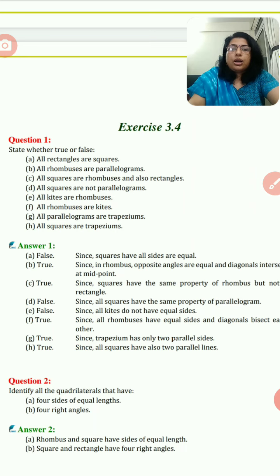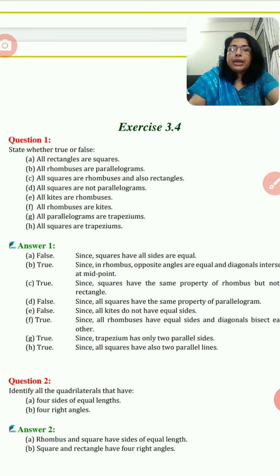C question. All squares are rhombus and also rectangle. All squares are rhombus. Yes, because it satisfies the rhombus definition that all sides are equal, and also rectangle because its all angles are 90 degrees. So we can say that sentence C is true. Now sentence D.